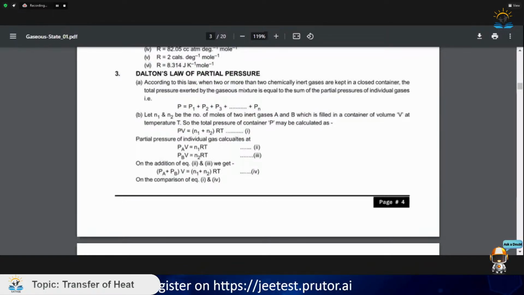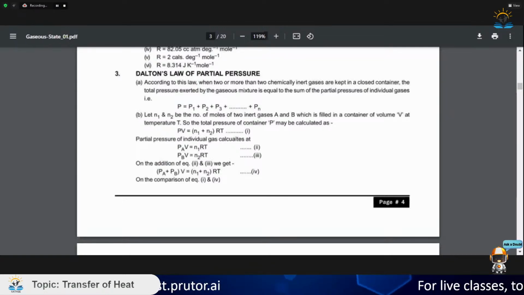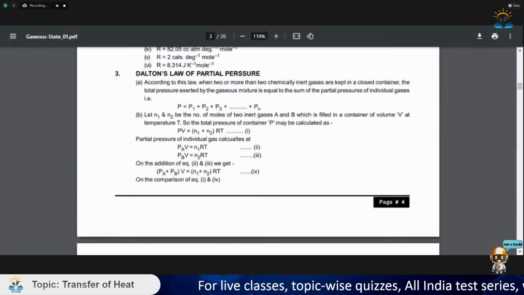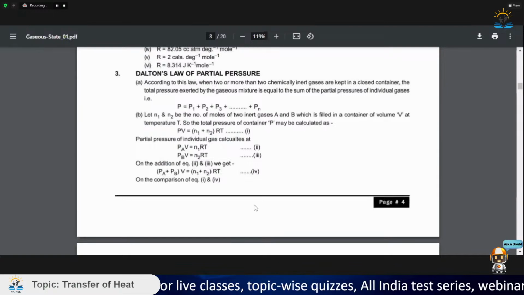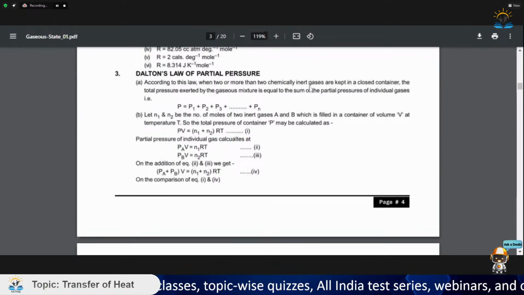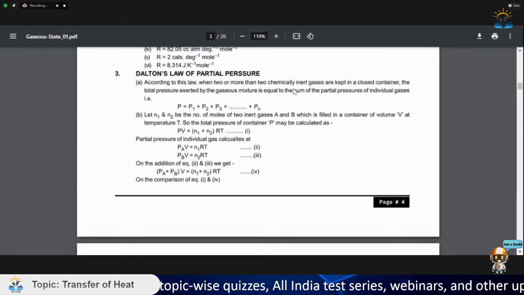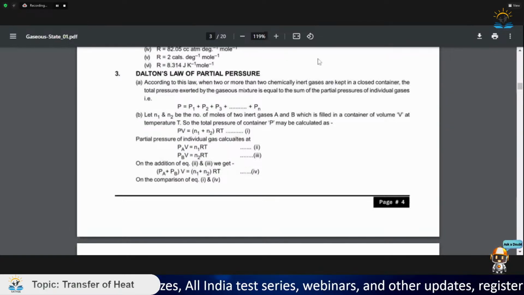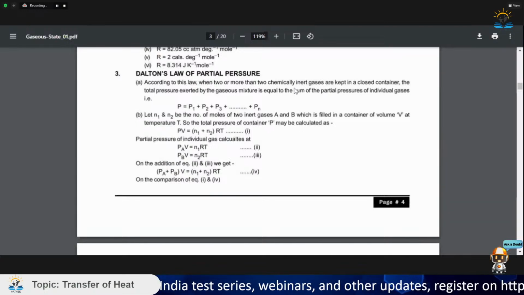Suppose helium has a pressure of 10 atm and neon has a pressure of 2 atm. When these two gases are present in a container, the total pressure of the container would be the sum of the pressure of these two gases. Similarly, if I have n different inert gases in the container that do not react with each other, the term inert is very important, because if the gases start reacting, then this law fails. This law is only true for inert gases.